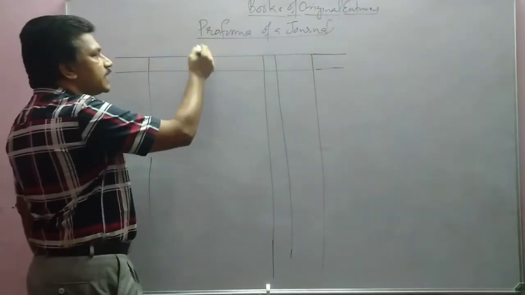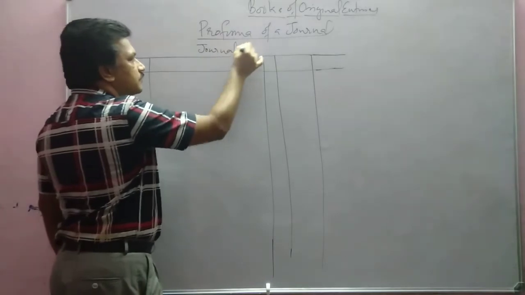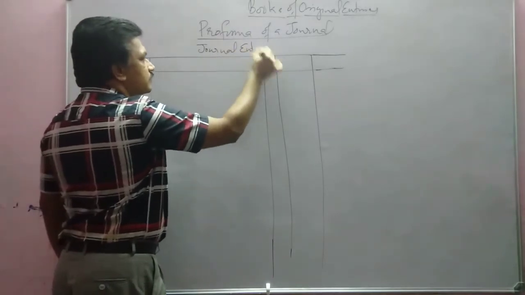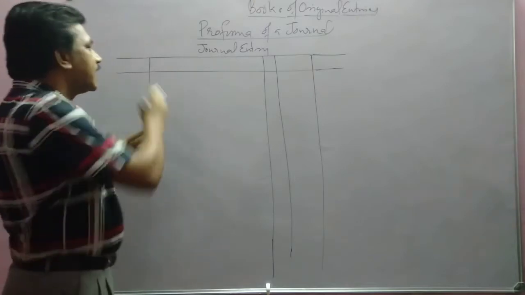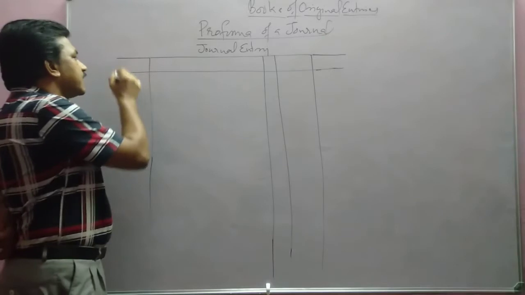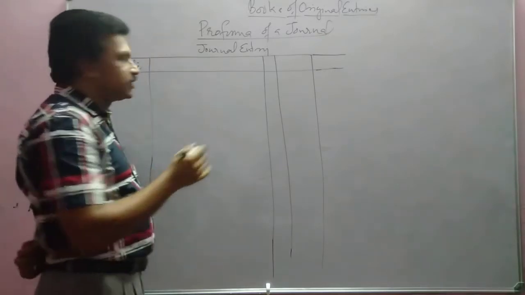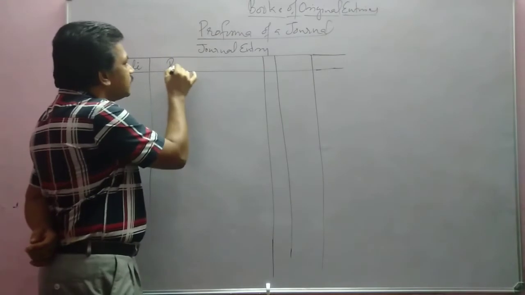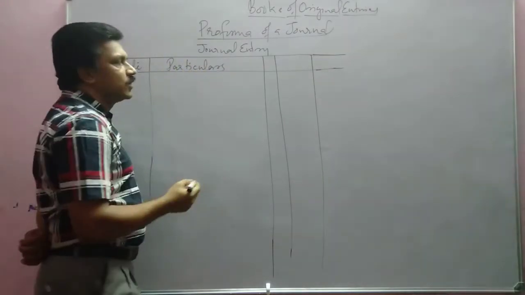We will write the heading journal or journal entry. That is the heading. And these are the columns, and these columns will be given some headings. This is the date column, and this is particulars.